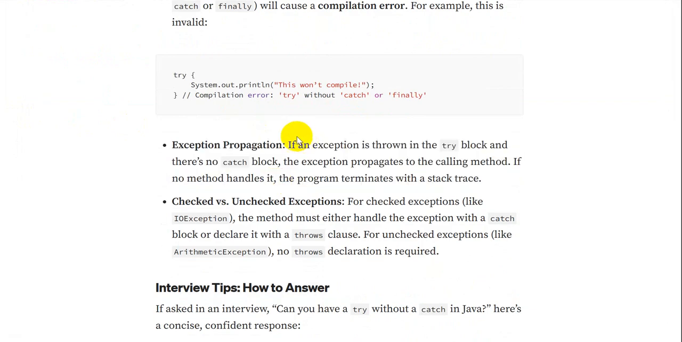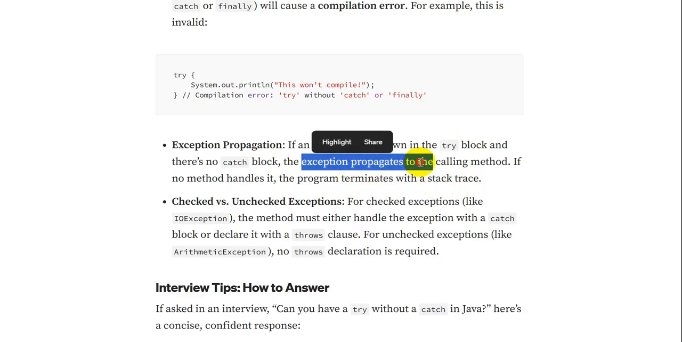Next is exception propagation. If an exception is thrown in a try block and there is no catch block, the exception propagates to the calling method. If no method handles it, the program terminates with the stack trace. As we have seen, from the main method we are calling another method. There we didn't handle that exception, so the exception got propagated to the calling method.